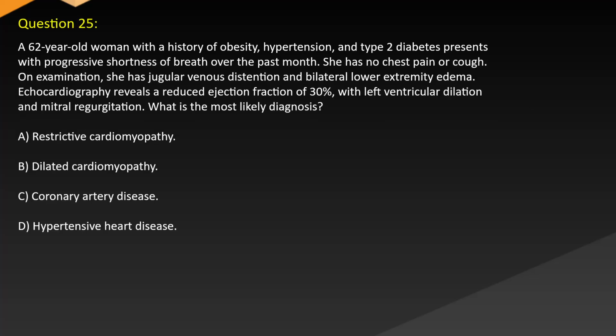Question 25. A 62-year-old woman with a history of obesity, hypertension, and type 2 diabetes presents with progressive shortness of breath over the past month. She has no chest pain or cough. On examination, she has jugular venous distension and bilateral lower extremity edema. Echocardiography reveals a reduced ejection fraction of 30% with left ventricular dilation and mitral regurgitation. What is the most likely diagnosis? A. Restrictive cardiomyopathy. B. Dilated cardiomyopathy. C. Coronary artery disease. D. Hypertensive heart disease.